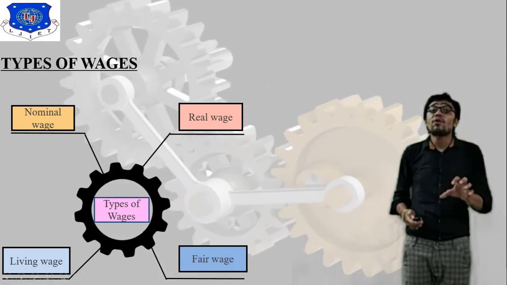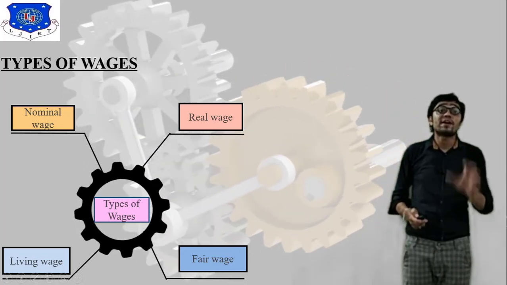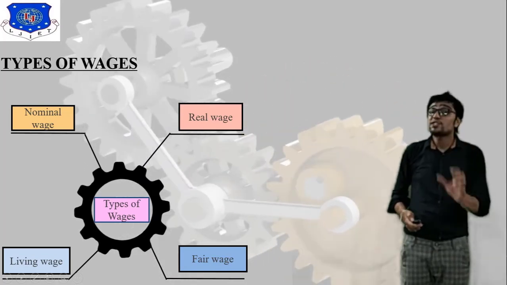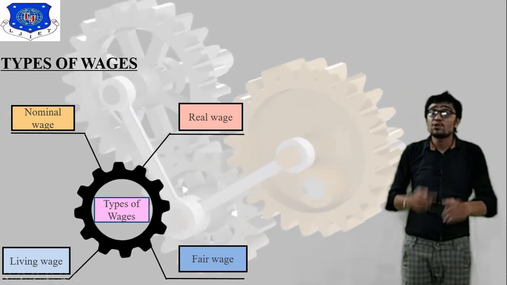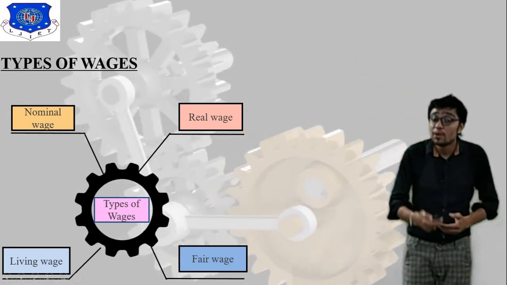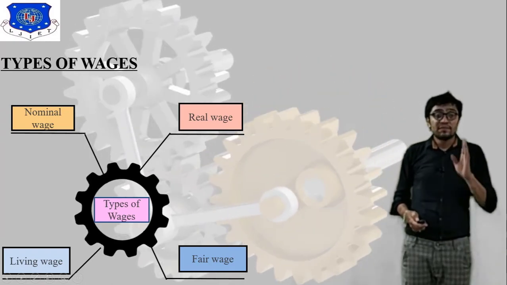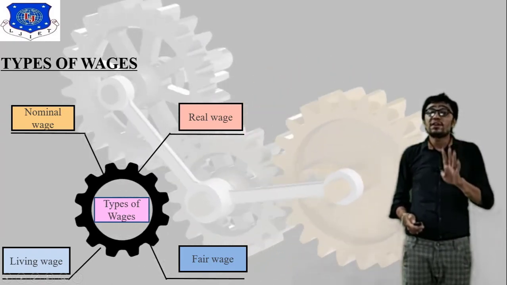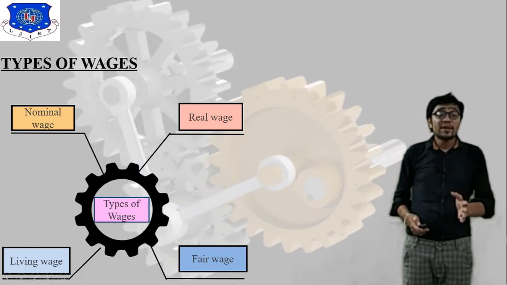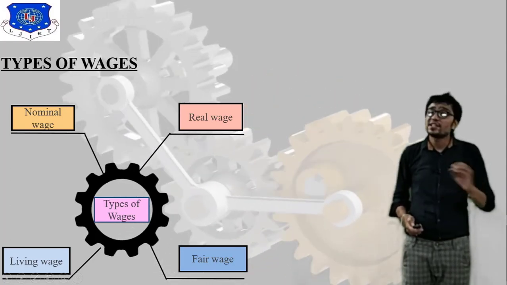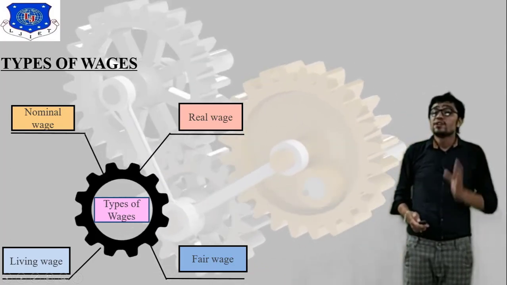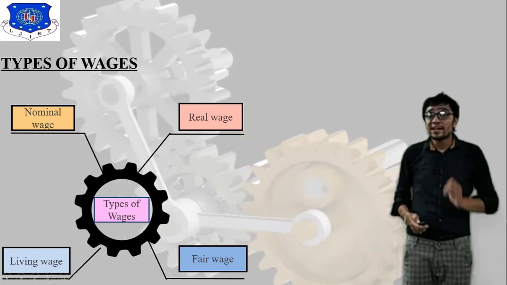That depends on worker efficiency. Based on that worker efficiency, you can calculate different types of wages. So it is very important. There are mainly 4 different types of wages: nominal wage, real wage, fair wage, and living wage. So move forward to next topic.